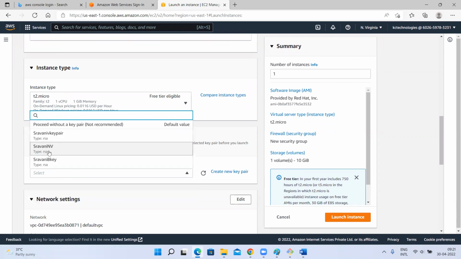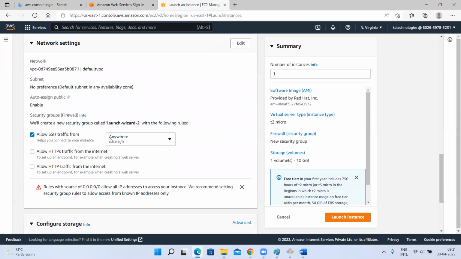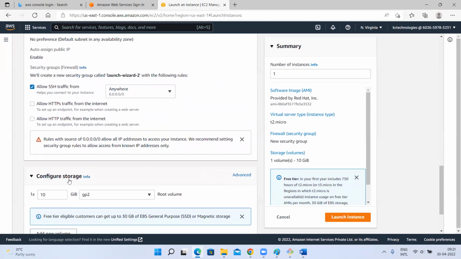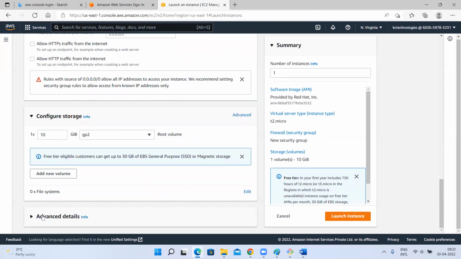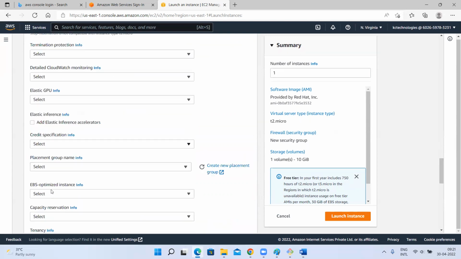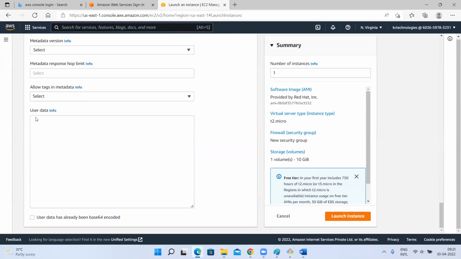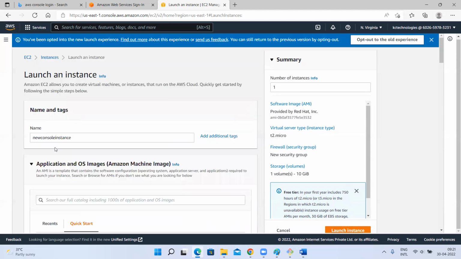Next, key pair. Okay, there are key pairs. So network settings: anywhere, SSH traffic, all traffic, whatever you want. How much storage? 10 GB volume. Advanced settings if you want, so spot instances or hibernation, whatever you want, you can select this. User data, same thing, whatever we see in that normal old approach, what we select, right?